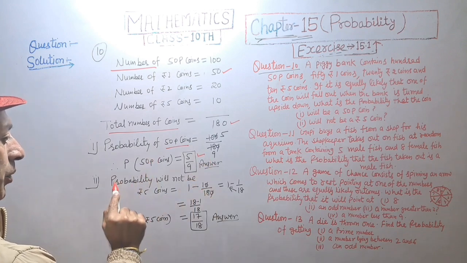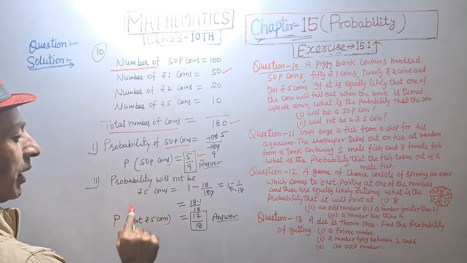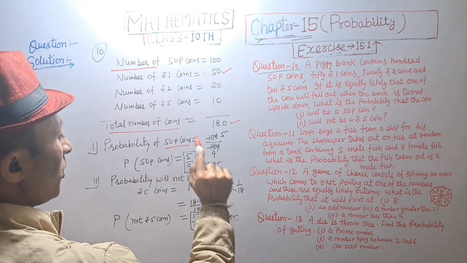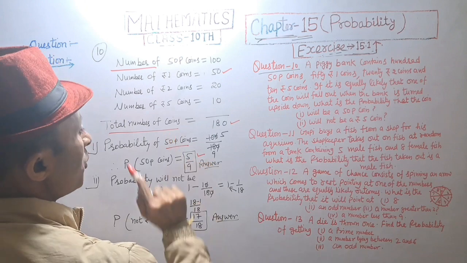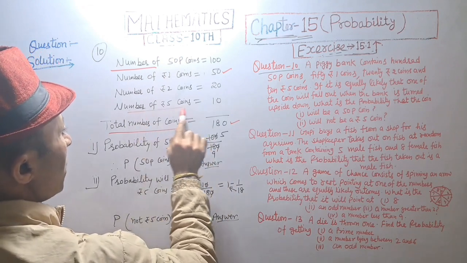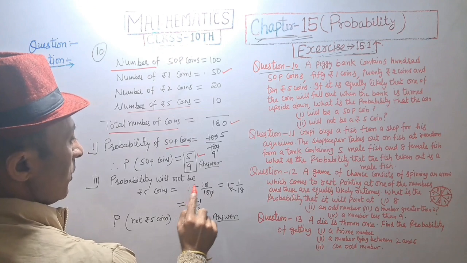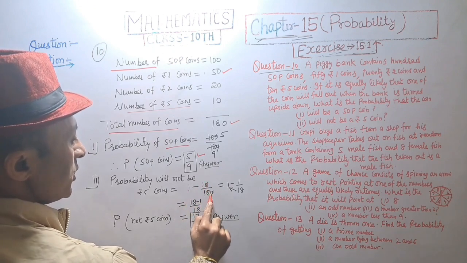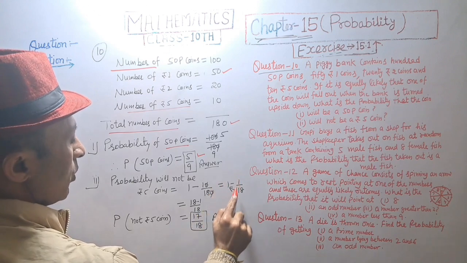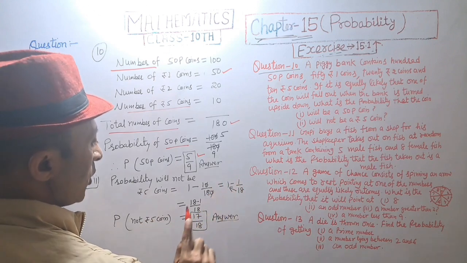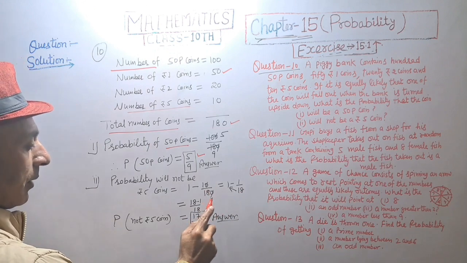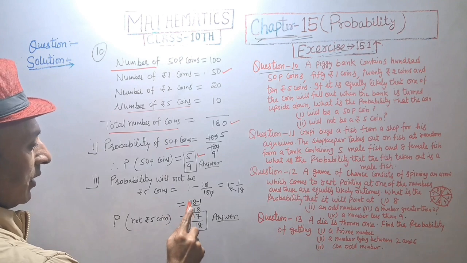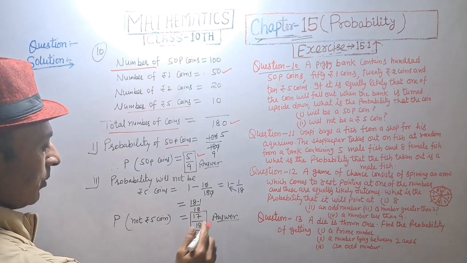Answer. And probability will not be 5 rupees coin, that is equal to 1 minus probability of 5 rupees coins, and number of 5 rupees coin is 10. 1 minus 10 upon 180, 0 is cancelled, that is equal to 1 minus 1 upon 18. 18 multiplied by 1, that will be 18 minus 1 upon 18, and 18 minus 1 is equal to 17 upon 18.